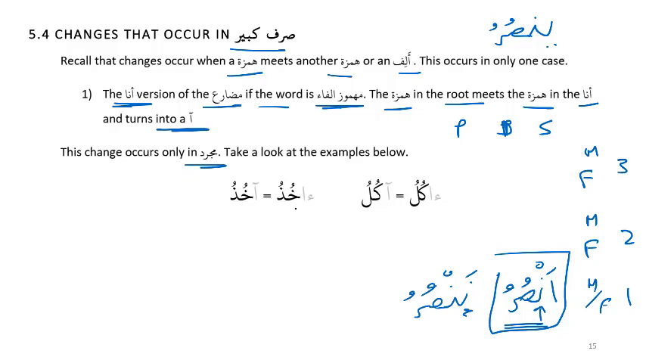So for example, if I want to say I take, Akhaza means to take. So how would I say I take? Akhuzu. Okay. How do I say I eat? Akulu. All right. So I hope you get the point over here. In Sarfe Kabir, the only place where we start with the Hamza is the first person, the Ana form.